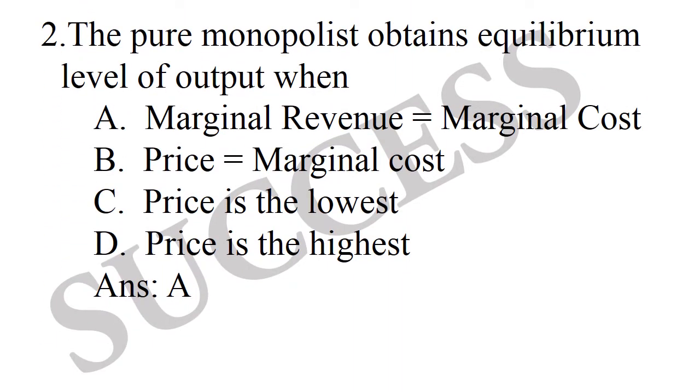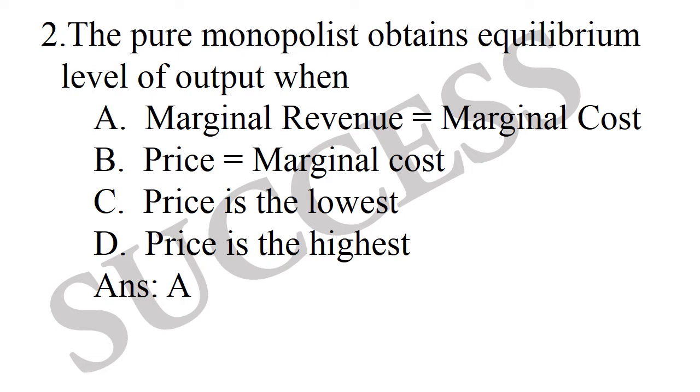Second question, the pure monopolist obtains equilibrium level of output when: marginal revenue is equal to marginal cost, price is equal to marginal cost, price is the lowest, price is the highest. The conditions for a monopolist to obtain equilibrium are that marginal cost is equal to marginal revenue and the slope of the marginal cost is greater than the slope of the marginal revenue at the point of intersection.